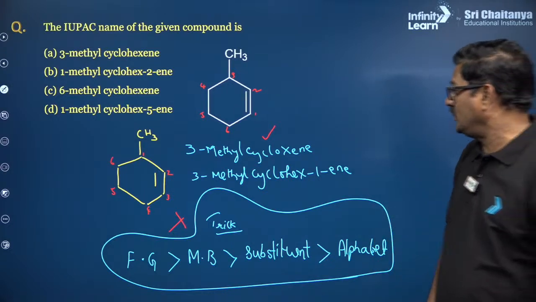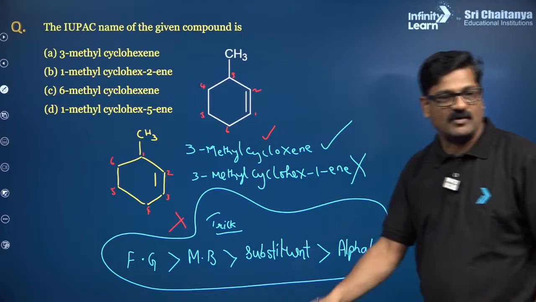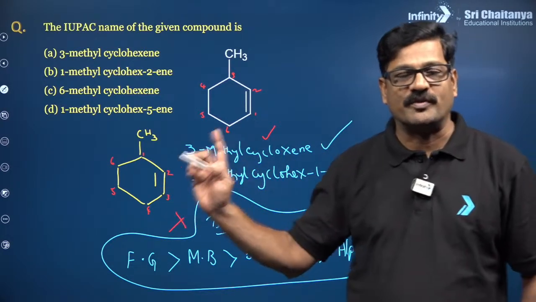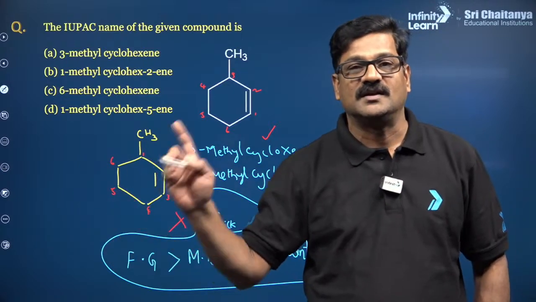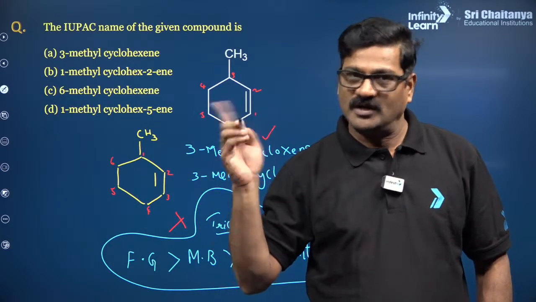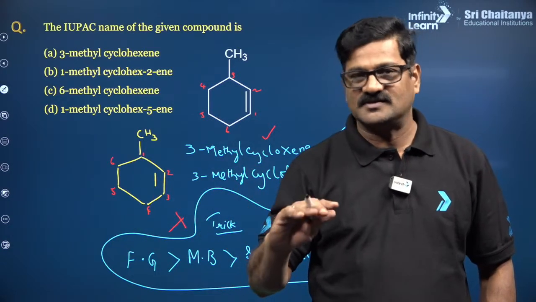Right? So in this, you need not write this. This is correct. Why? Because unnecessary numbering, unnecessary punctuation should be avoided when you go for IUPAC naming. So whether you put 1-ene or you don't put 1-ene, it doesn't matter, it is a cyclohexene.